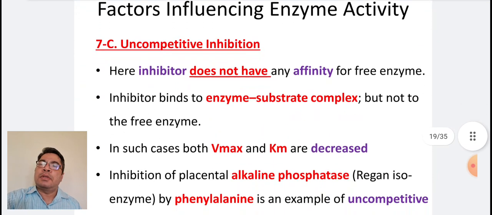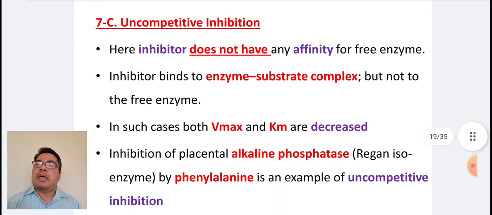Coming to the next factor, uncompetitive inhibition. Here, the inhibitor does not have any affinity for the free enzyme. The inhibitor binds to the enzyme-substrate complex but not to the free enzyme. In such cases, both Vmax and Km are decreased.